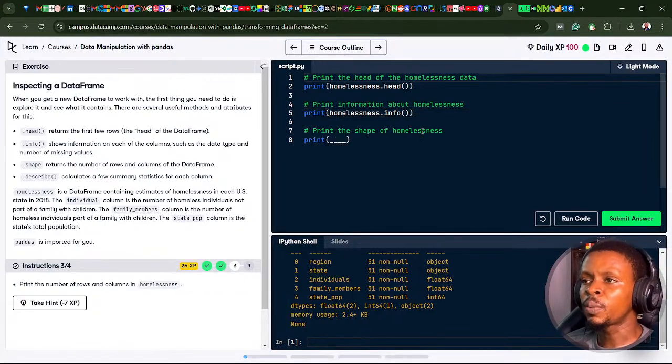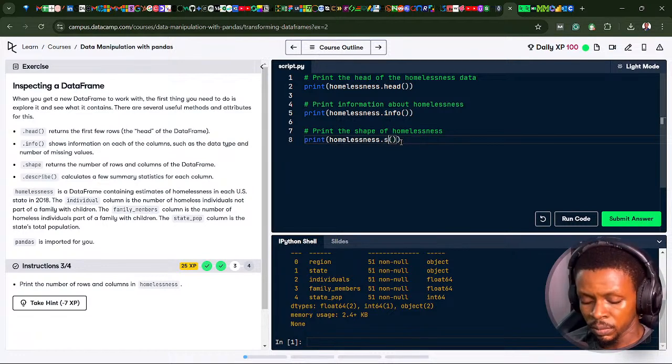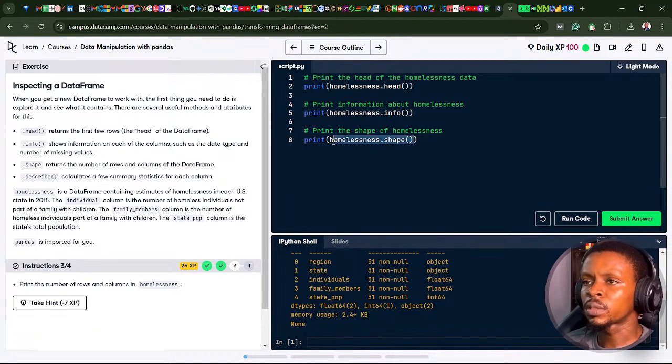Next one says print the shape of the data set. That is print the same thing, homelessness.shape. So there should be .shape this time around. I'll just copy this.